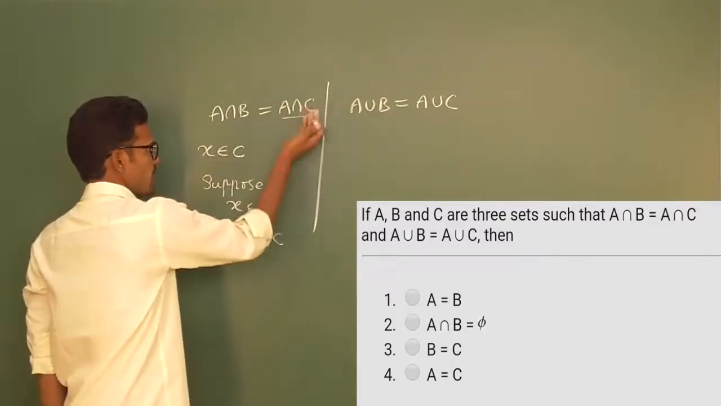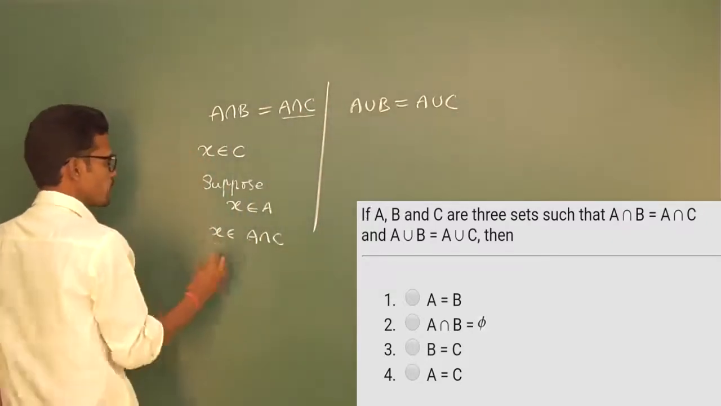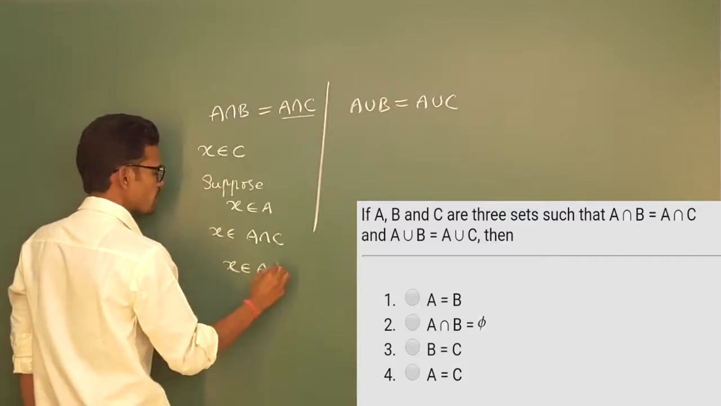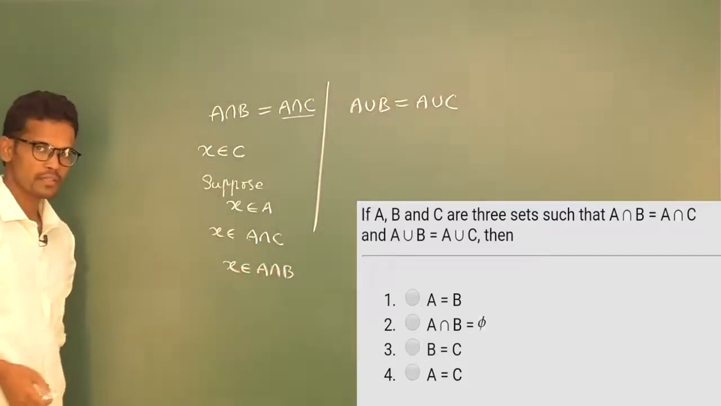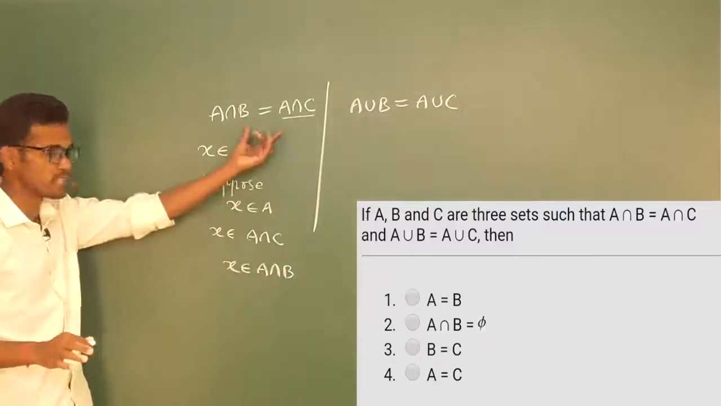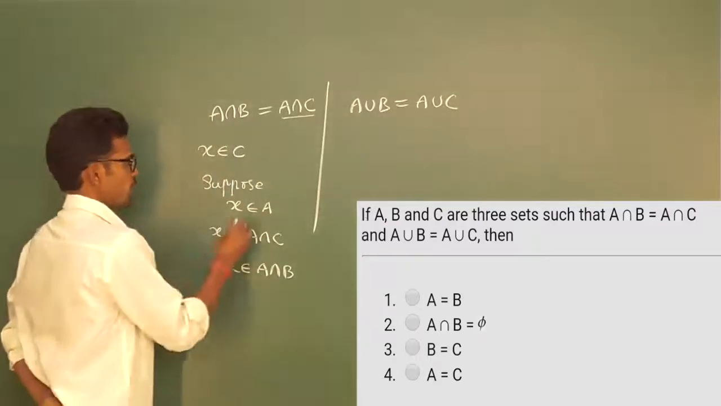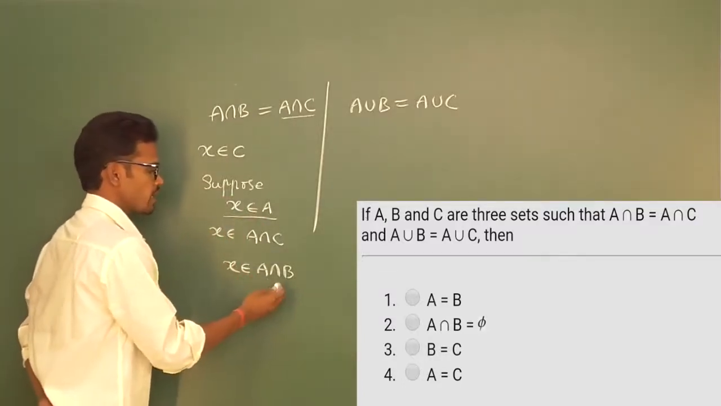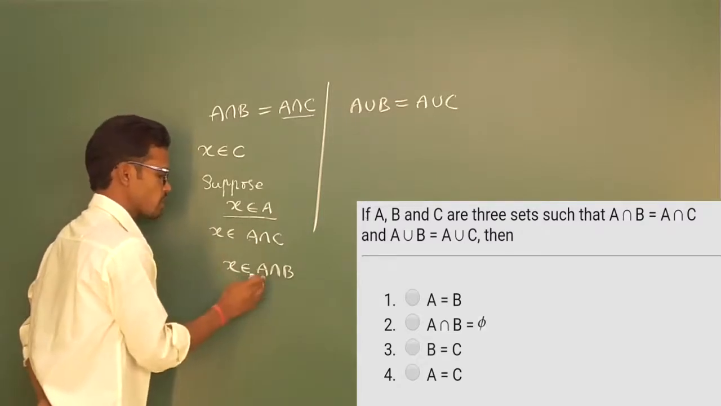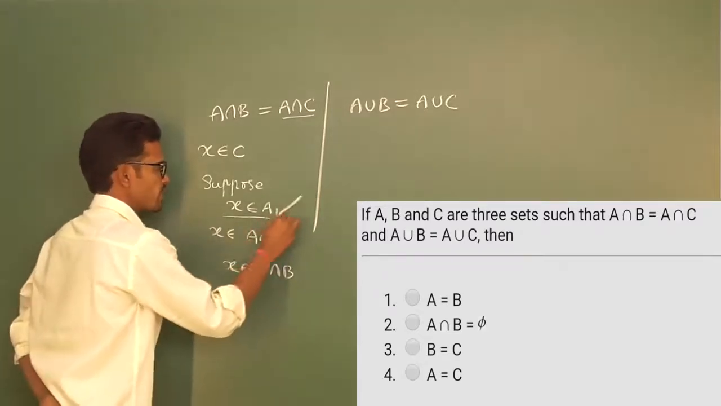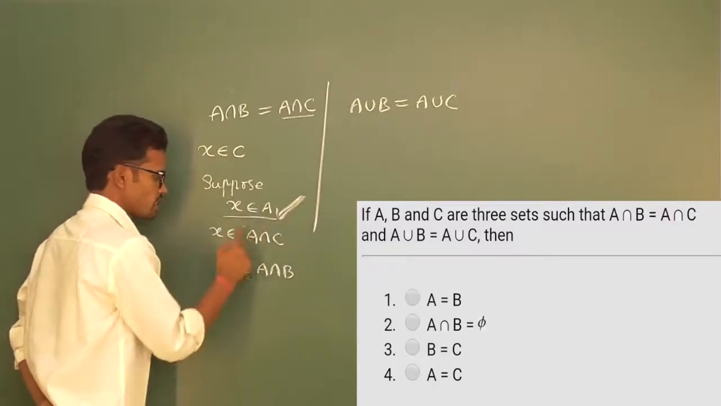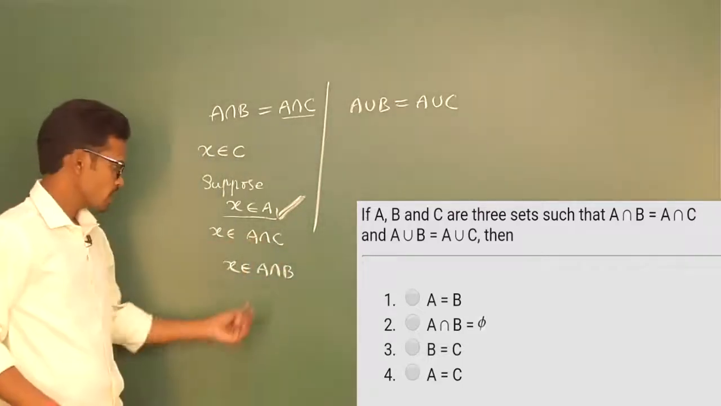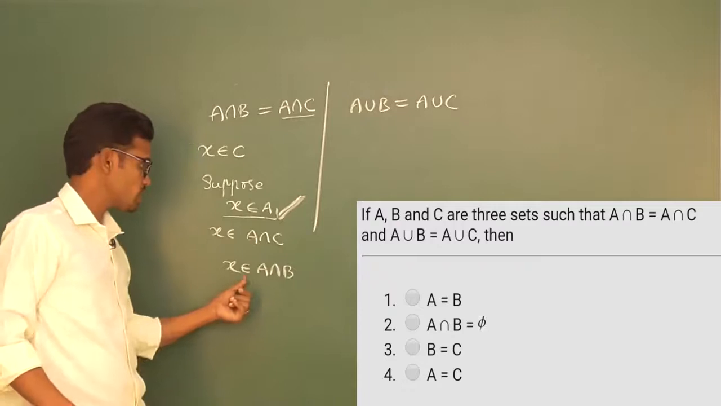Again, from this, A intersection C is equal to A intersection B. So X belongs to A intersection C means X also belongs to A intersection B. Yes, are we clear about it? Because they are both equal, they have given it. Anyway, we already know X belongs to A, and it also belongs to this intersection. Since X belongs to A, X must belong to B. If X belongs to B, then only X belongs to A intersection B.